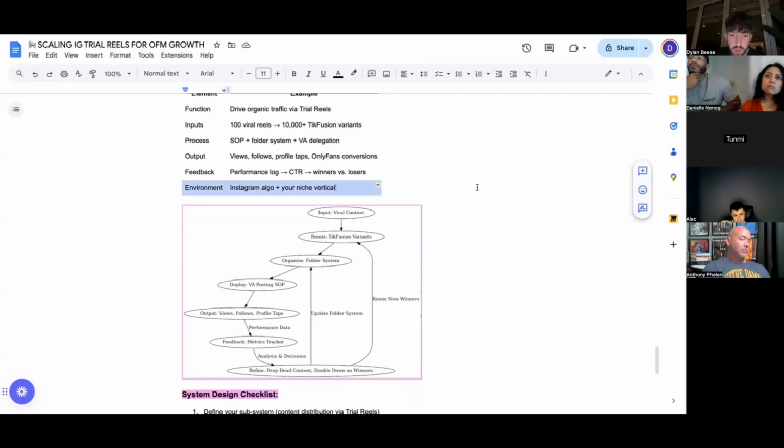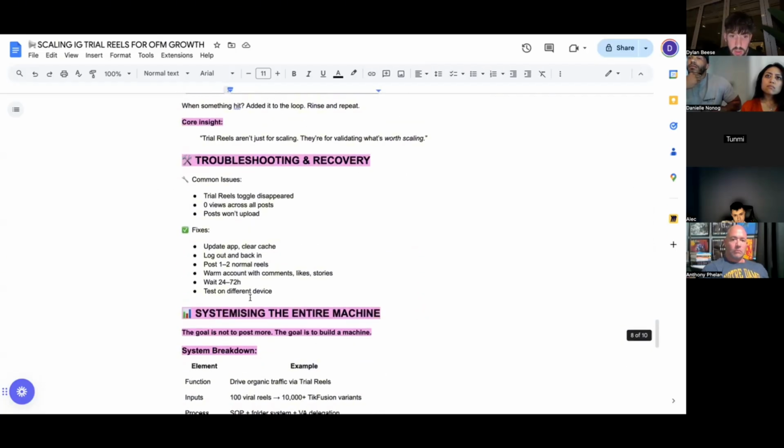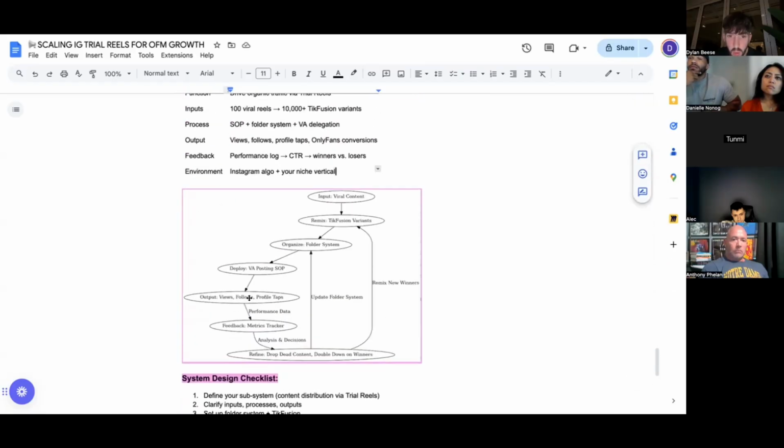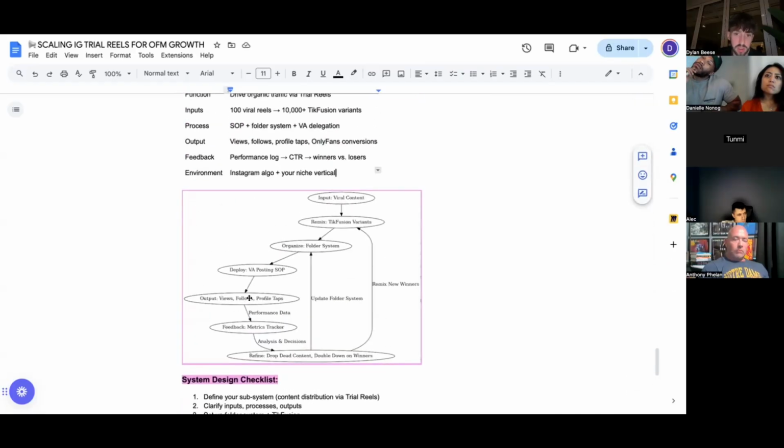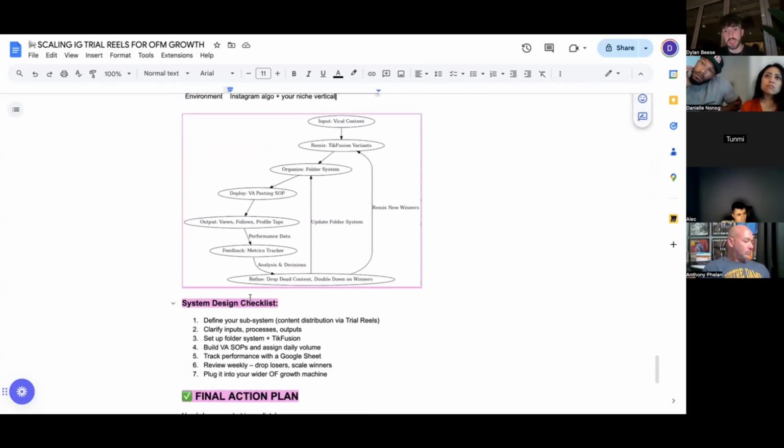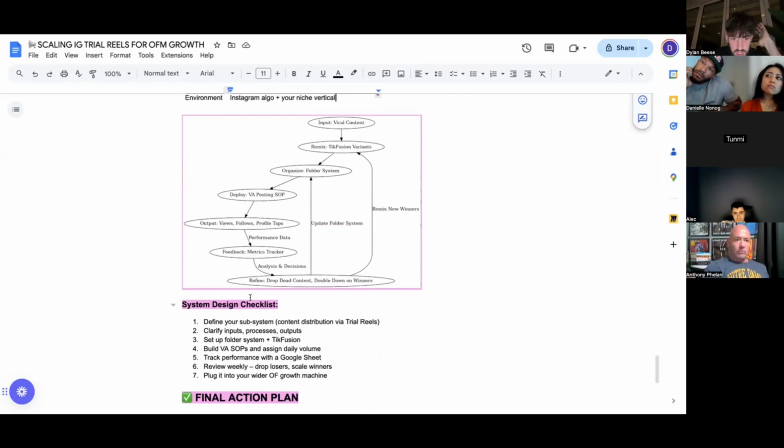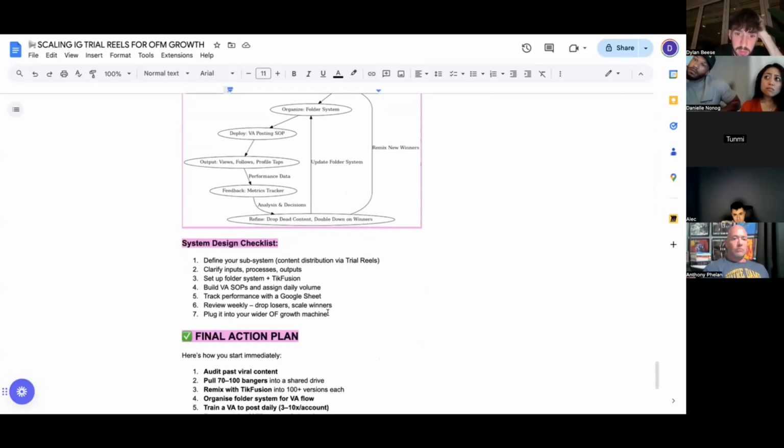So that is the key to look at. Obviously, trial reels could go away in 2 months. So again, scale it slowly. In the sense of, don't post nothing and just try and build up this perfect system before you post. Just start doing this immediately with your best creators and just start running this, right?